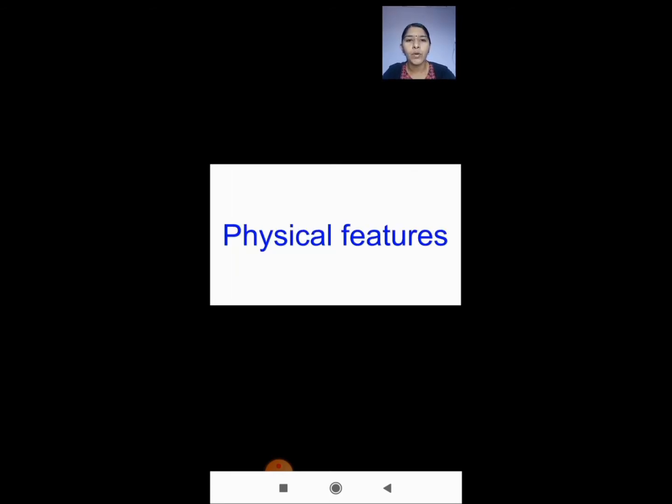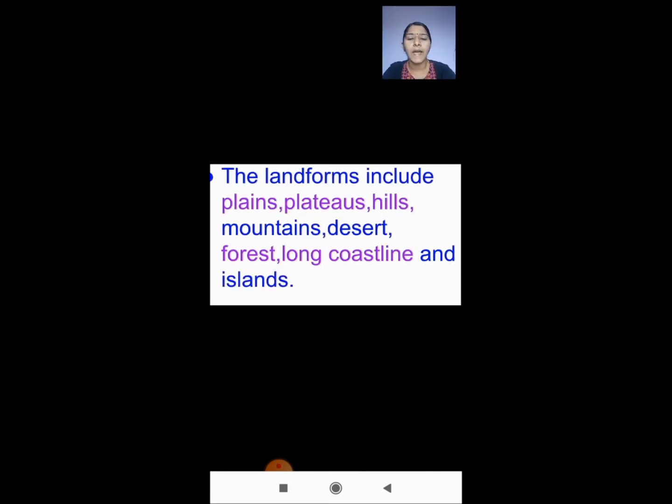So we saw about neighbors, the location, and about the islands. Now we are going to see about the physical features of India. Okay, so the landforms, the different landforms. India has a variety of landforms. So that is the varied landforms we have.